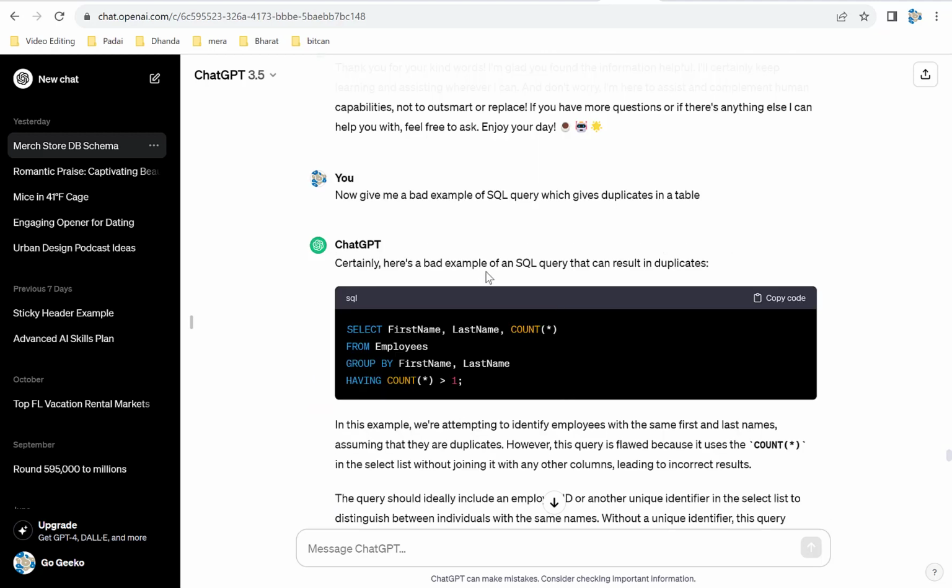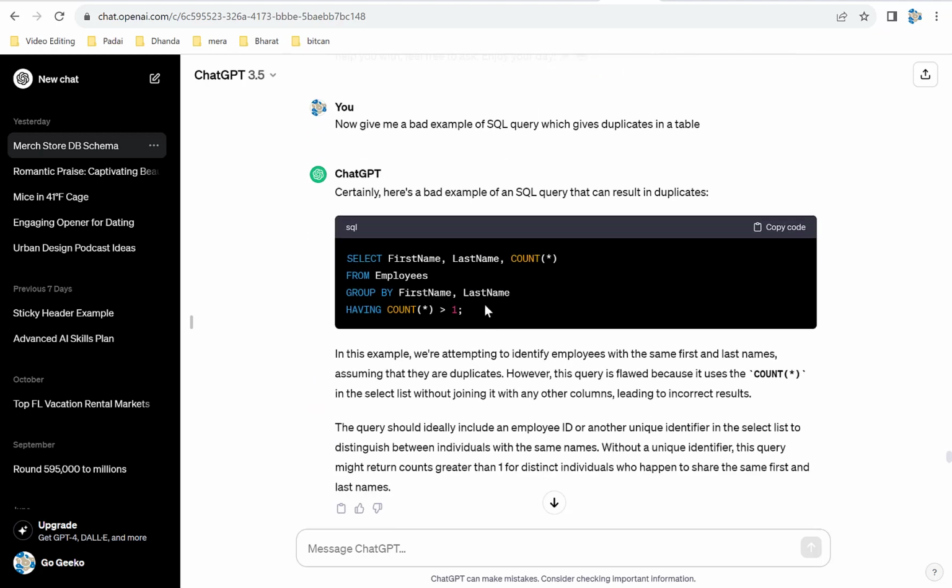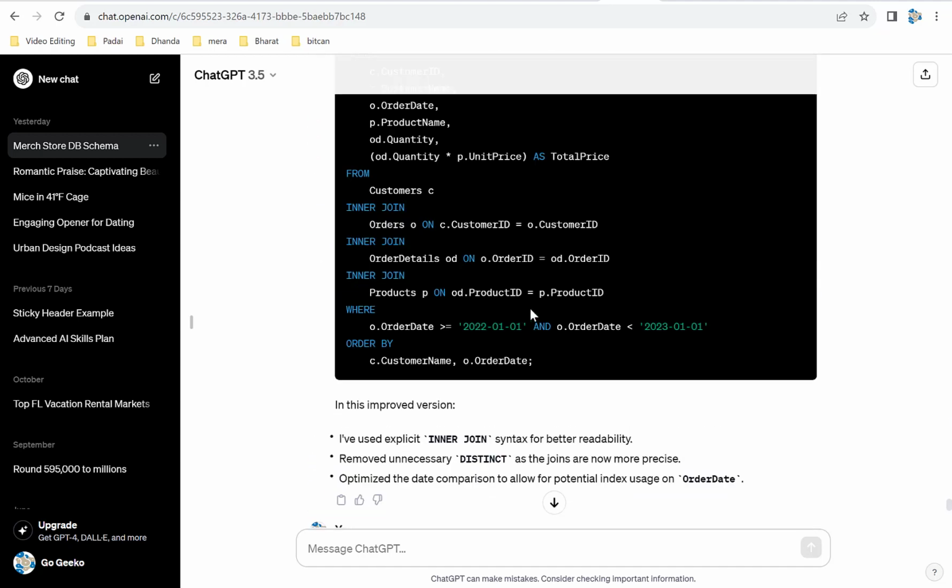Now here's another example of a SQL query which I asked for, like, hey, give me some SQL queries. If you have a bad query, you can just say, hey, improve this SQL query, and then it'll improve it for you, and say, explain to me how you have improved the query.